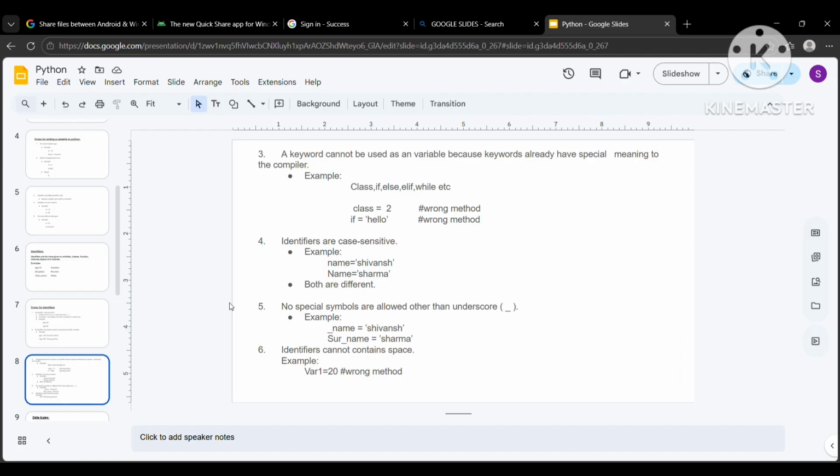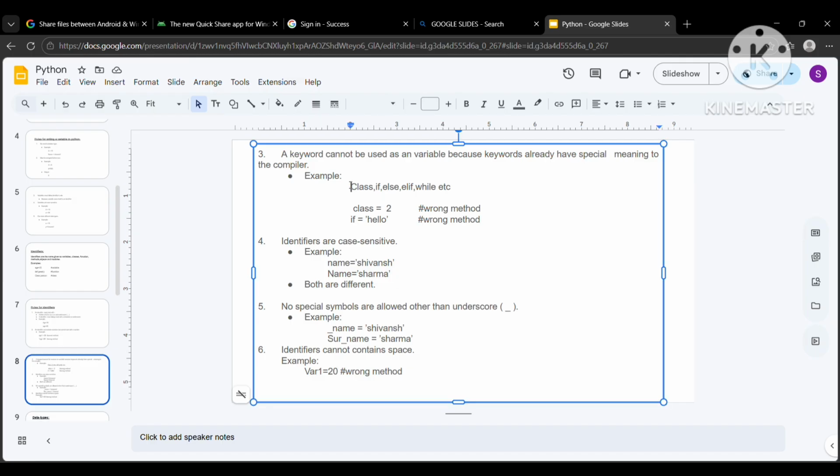Next point is that a keyword cannot be used as a variable, because keywords already have special meaning to the compiler. Here are some examples of keywords: class, if, else, elif, while, etc. Because these keywords have a specific meaning to the compiler, if I try to assign 2 to class and print it, it will throw an error. It is a wrong method. And next is if equal to hello. I have tried to store a string hello in if. So it is also a wrong method because if is a conditional statement.